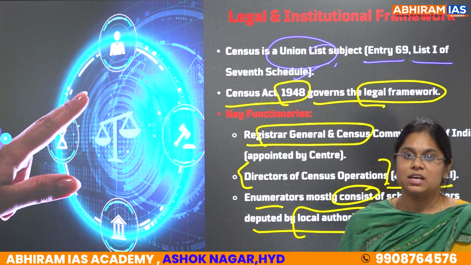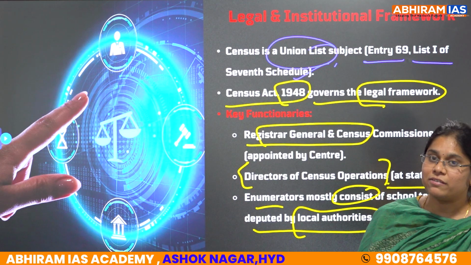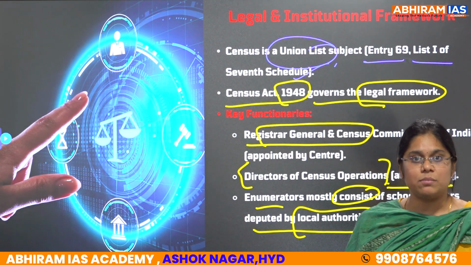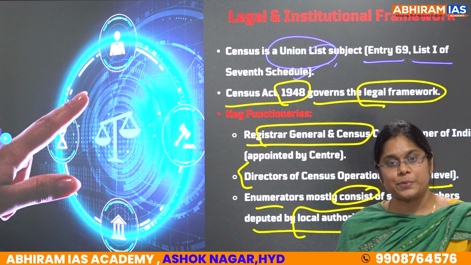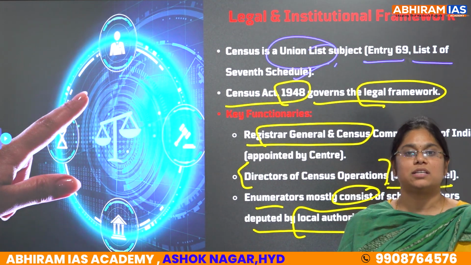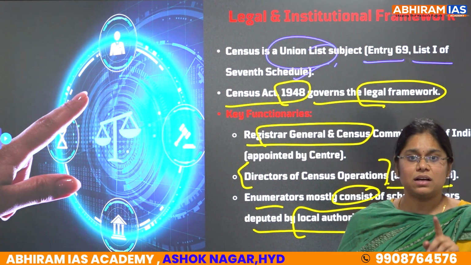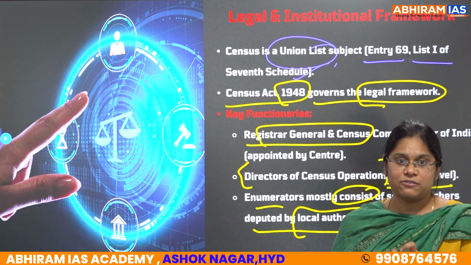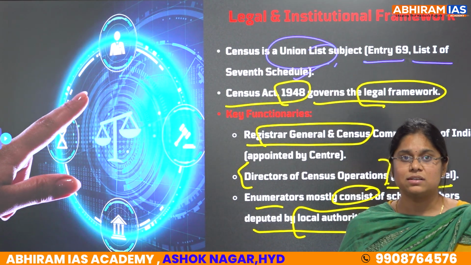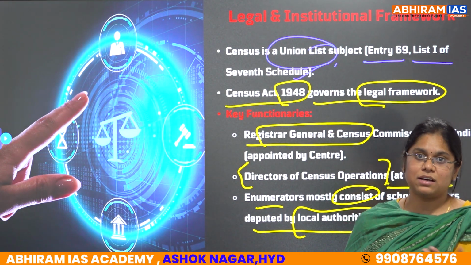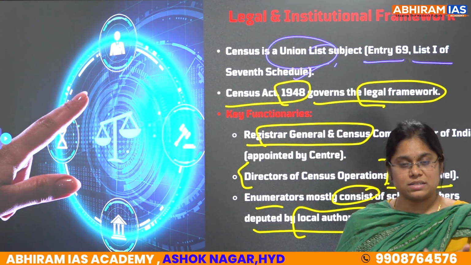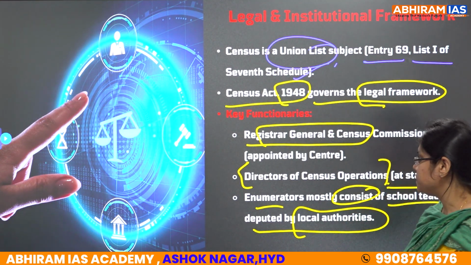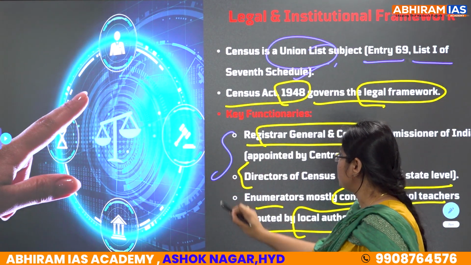When they come to your house to take the census, who comes? Mostly government school teachers will come, right? They will ask what your details are, Aadhaar proof, and Aadhaar proof for everyone living in the house. Clear. And recently we all experienced this because Telangana went for its first caste census. Clear with that? Okay. Recently they came home and found out what your caste is and what your occupation is, right? Done. So who are the key functionaries?